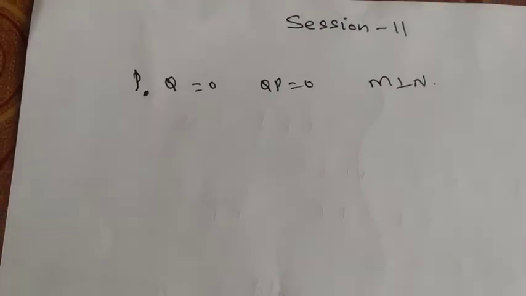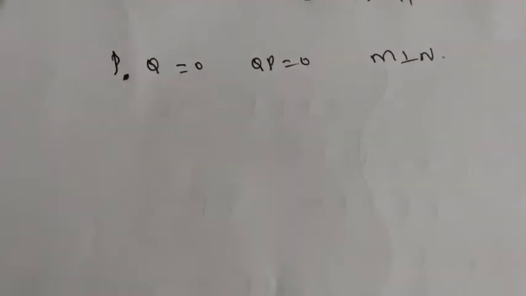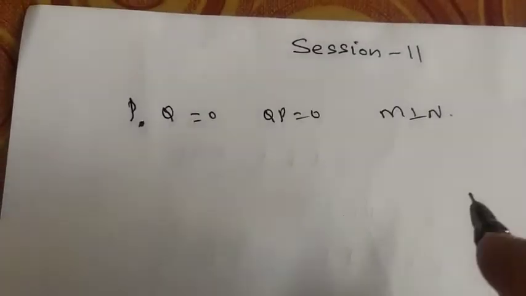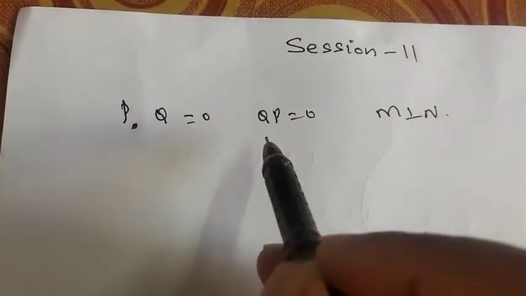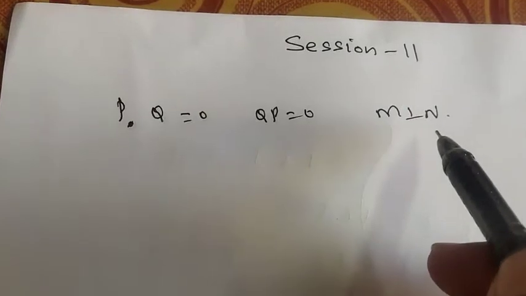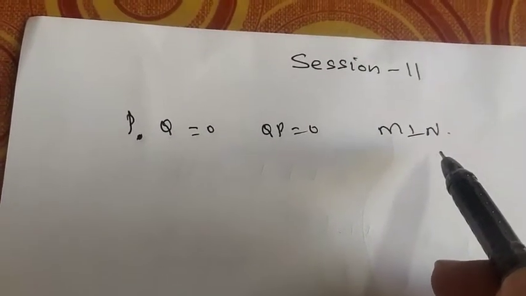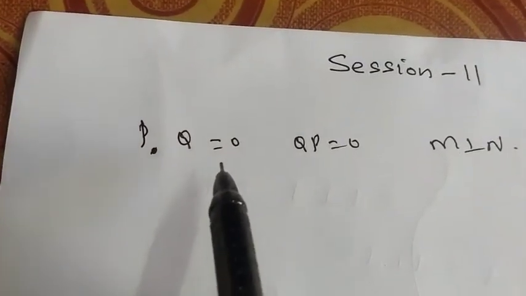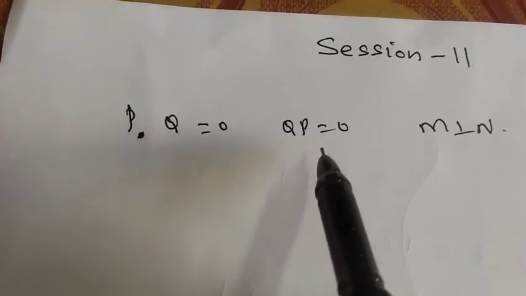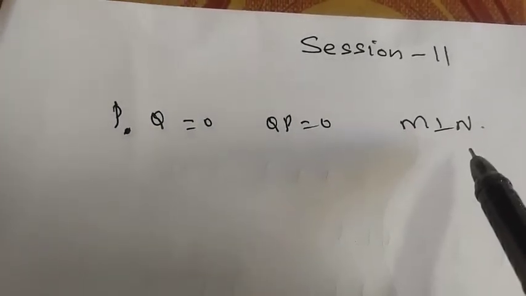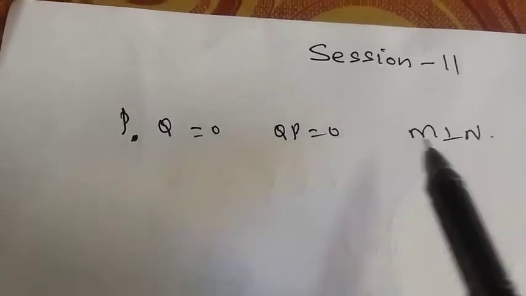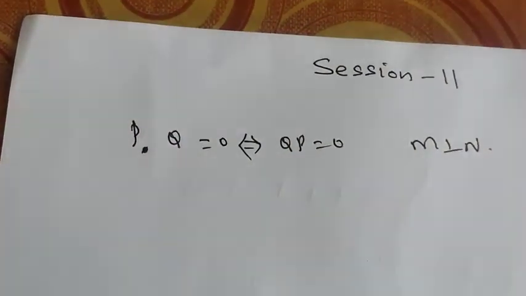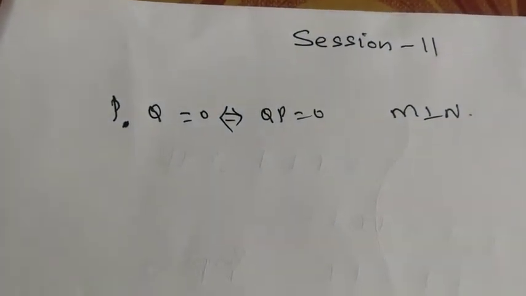Hilbert spaces. In the last class, we proved that if P and Q are projections on a Hilbert space H with range spaces M and N respectively, then PQ is 0 and QP is 0 if and only if M is orthogonal to N. Now we have proved the product PQ is 0 and QP is 0 if and only if M is orthogonal to N. Assuming M is orthogonal to N, we have shown PQ is 0. In the beginning itself we have shown that PQ is 0 if and only if QP is 0. Continuation of these results.